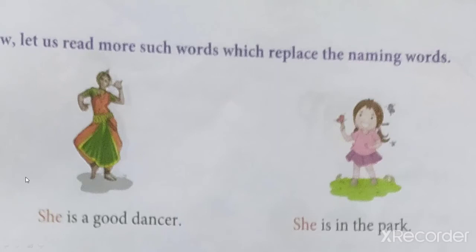Understood this? Woman is a naming word. We are replacing it with she. And here also, the girl is in the park, we are not using the girl, we are using she. Girl is a naming word, so she replaces it. She replaces the naming word. So she is in the park.